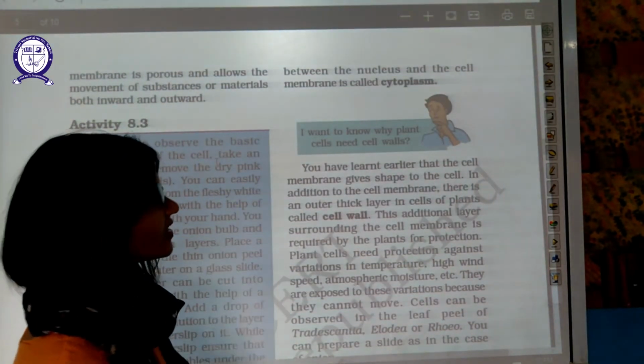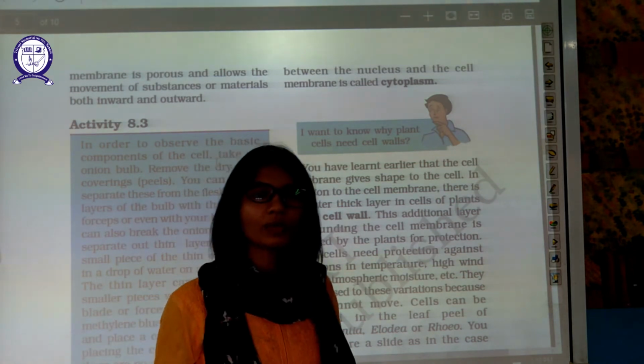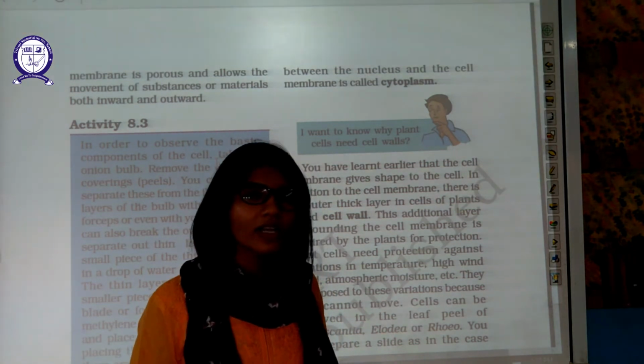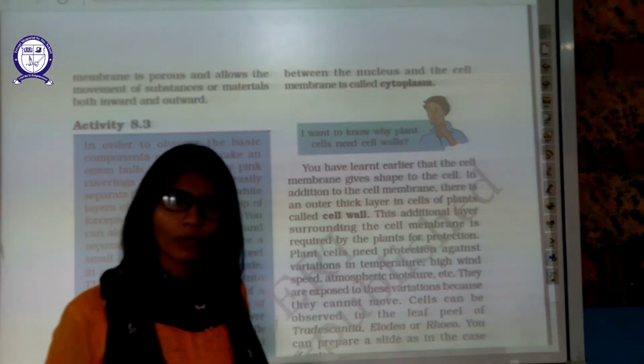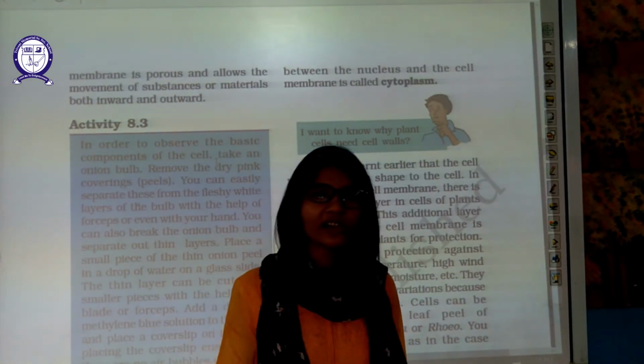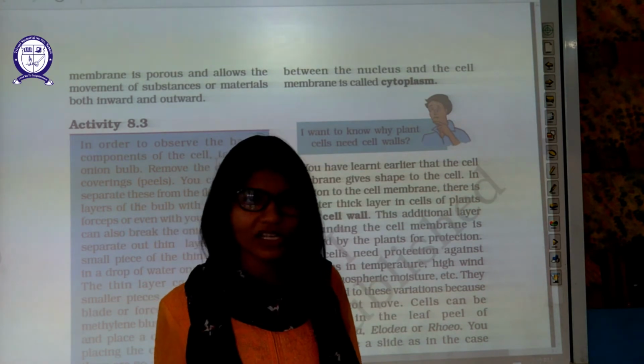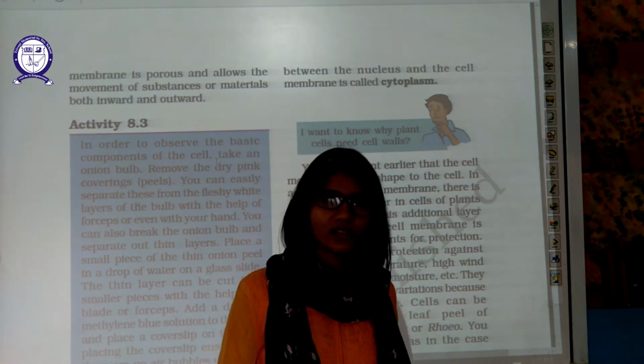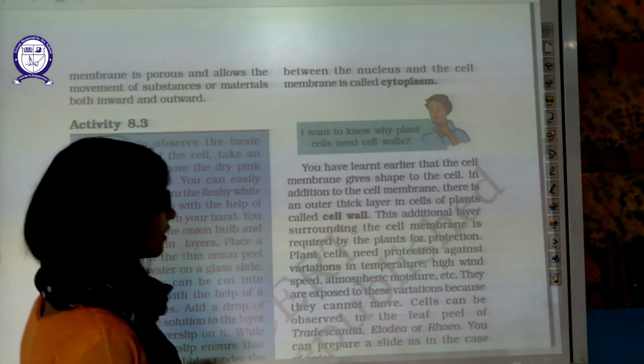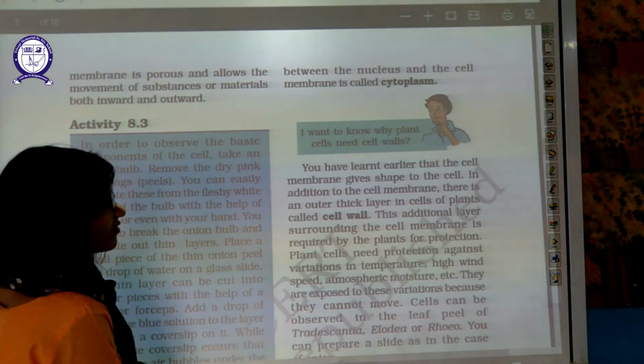So we have discussed why a plant needs a cell wall: because a plant cannot move on its own. It cannot protect itself by moving. That's why a plant needs a rigid structure, the cell wall. Animals which can move do not need such a structure. You have learned earlier that the cell membrane gives shape to the cell.